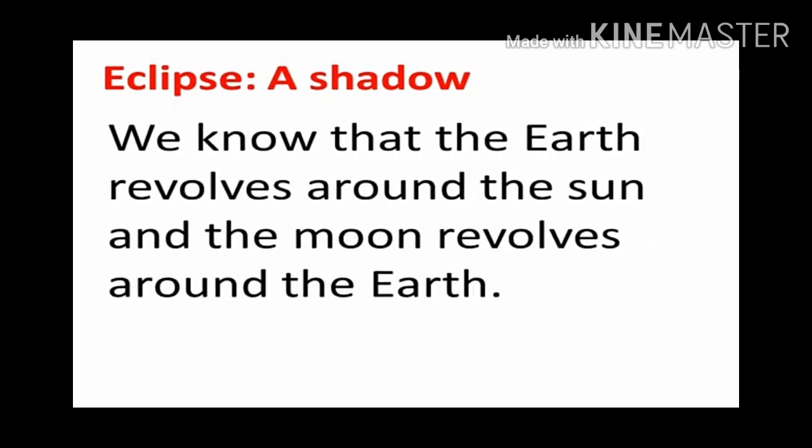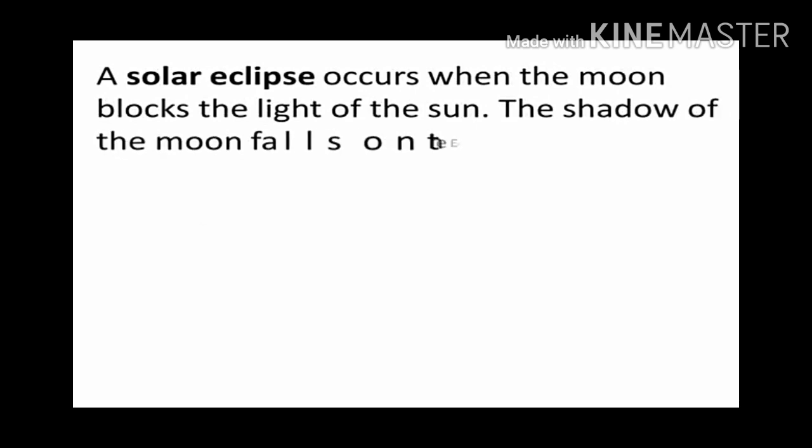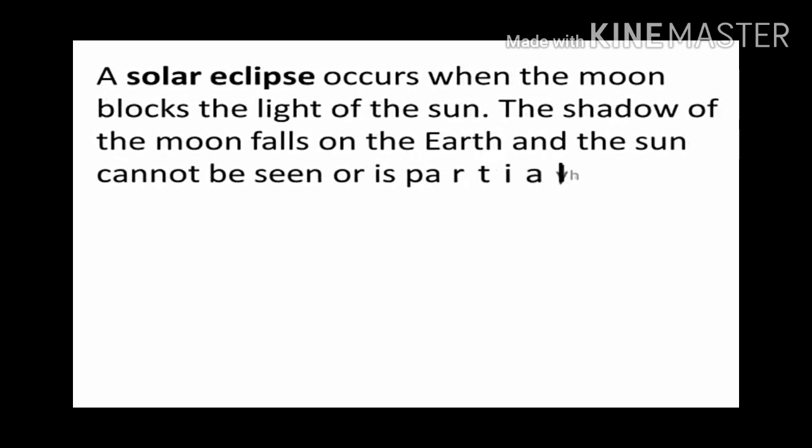The next thing is eclipse, which is not present in your textbook, but still I wish to say something regarding this eclipse. There are two types of eclipse. One is solar eclipse, where the moon blocks the light of the sun.